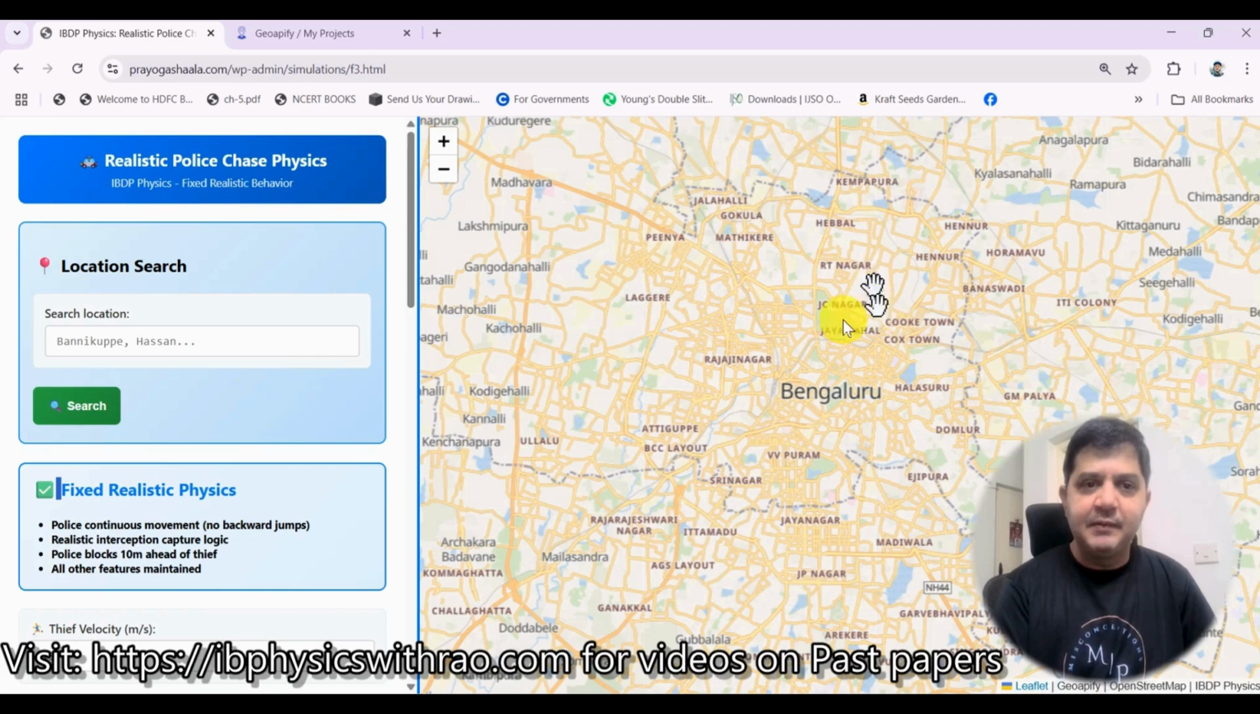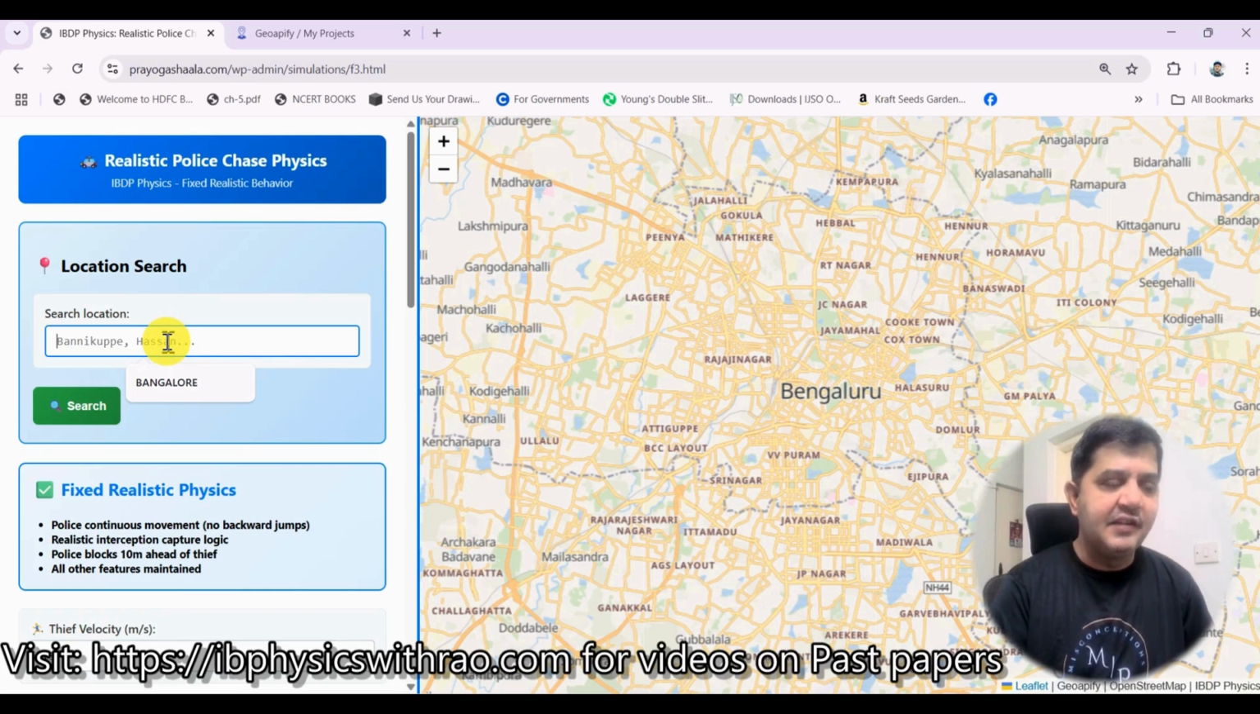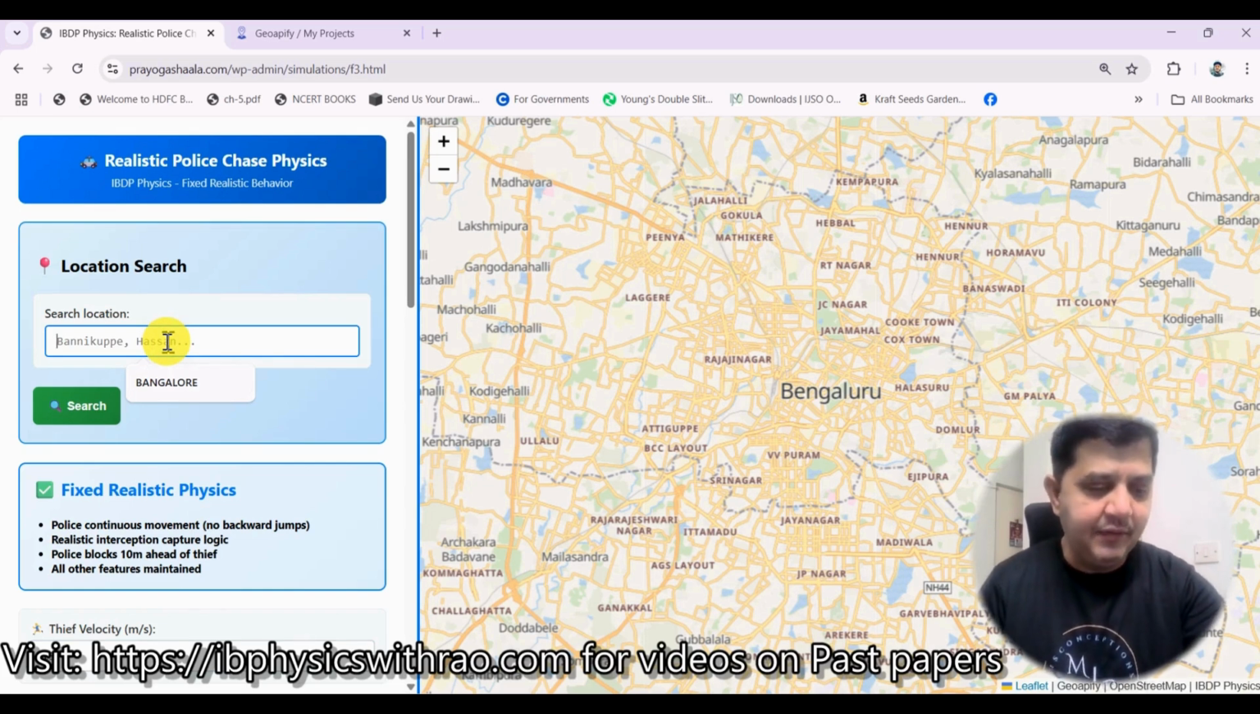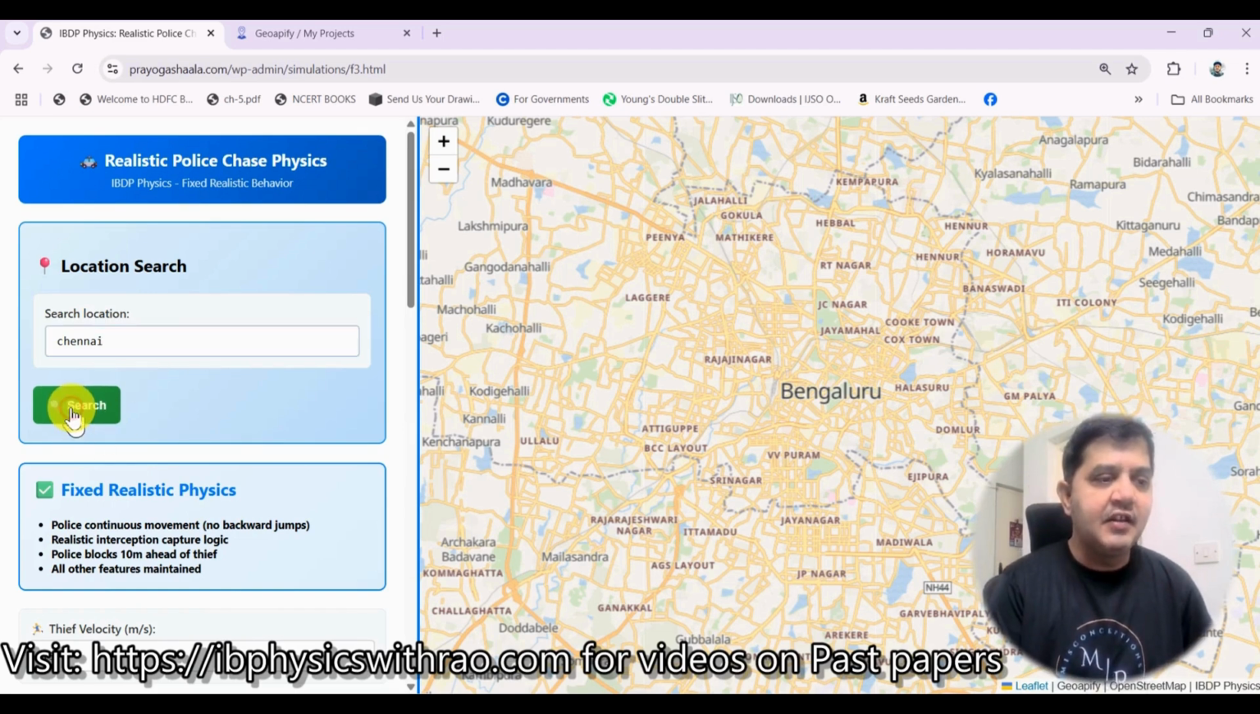Now since the default location is Bangalore, I will type some other location. I don't want to use this one here. Right, okay, now it is Bangalore. I don't want Bangalore. Let me choose something else. Let me say, for example, I'll type it as Chennai. I type it as Chennai and then click on the search button.